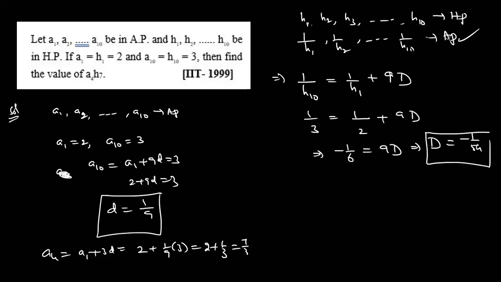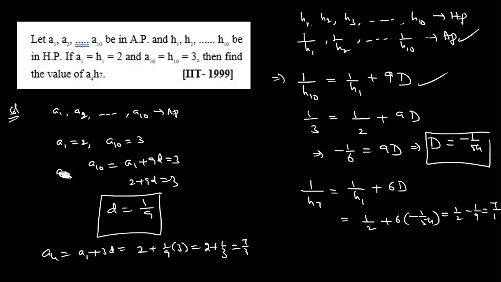Here A plus D, A plus 2D, we can directly solve, but I am writing like this. Capital D is the common difference, yes, and small d is the common difference of the first sequence. Fine. They are asking H7. 1 by H7 means 1 by H1 plus 6D. So 1 by 2 plus 6 into minus 1 by 54. How much is coming? 1 by 2 minus 1 by 9, which is 7 by 18. Therefore, A4 is 7 by 3 and H7 is 18 by 7. See carefully. So what is the answer?